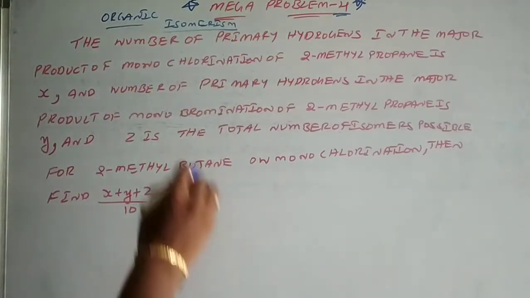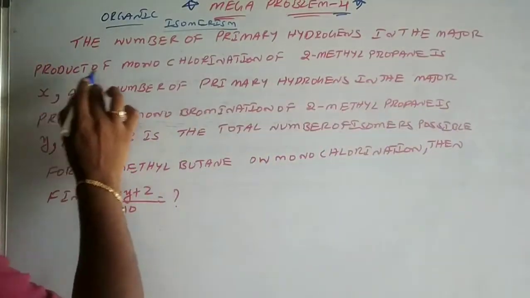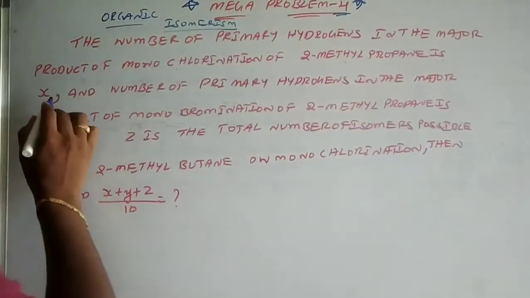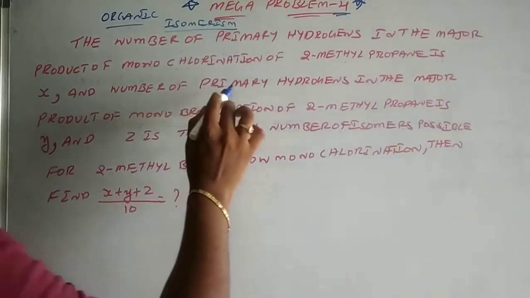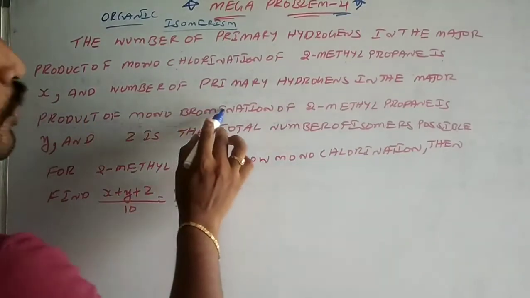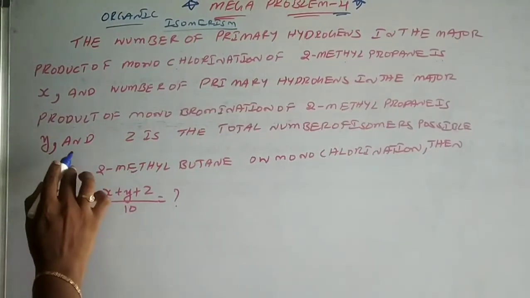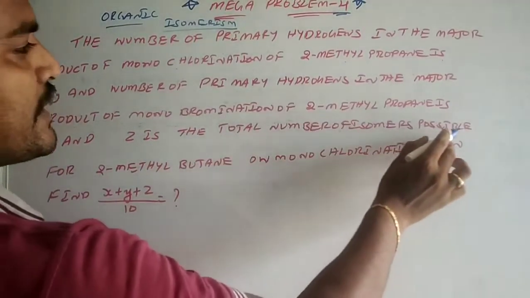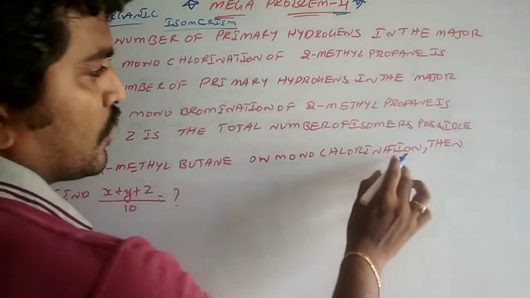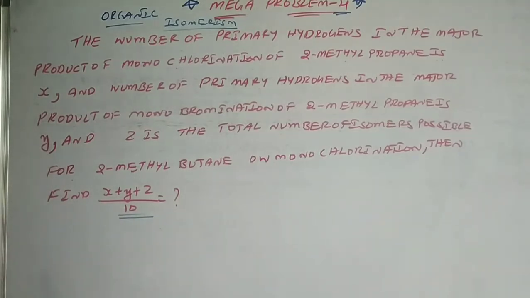If you look at the problem, the number of primary hydrogens in the major product of monochlorination of 2-methyl propane is X, and the number of primary hydrogens in the major product of monobromination of 2-methyl propane is Y, and Z is the total number of isomers possible for 2-methyl butane on monochlorination. Then find X plus Y plus Z.